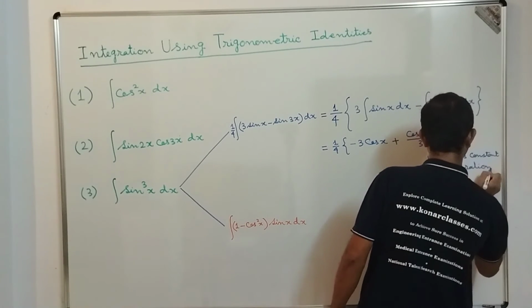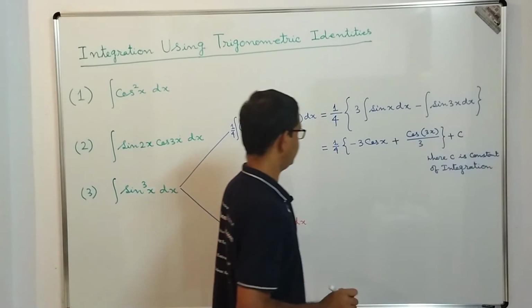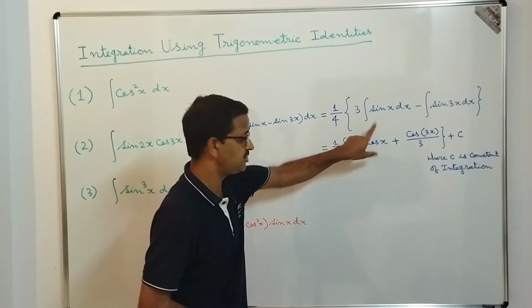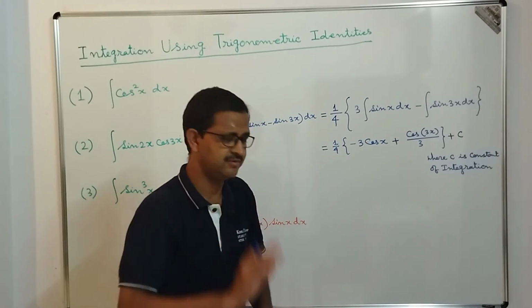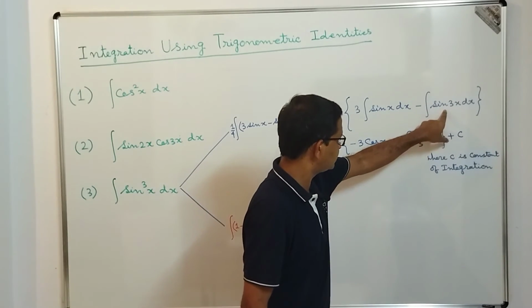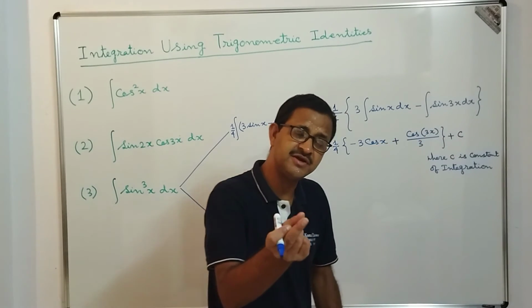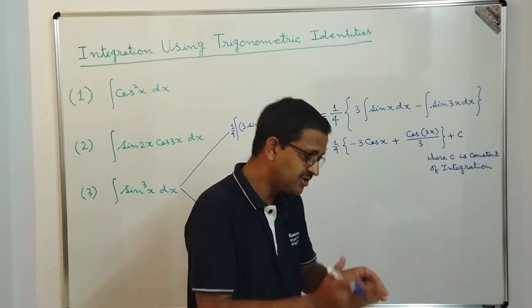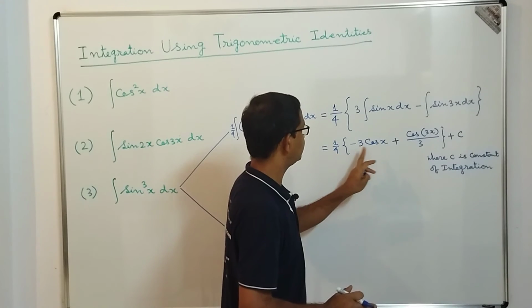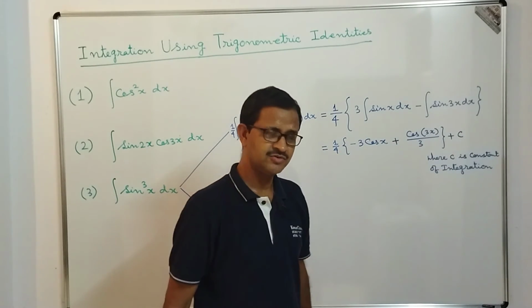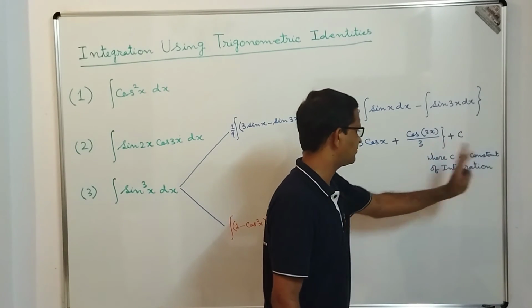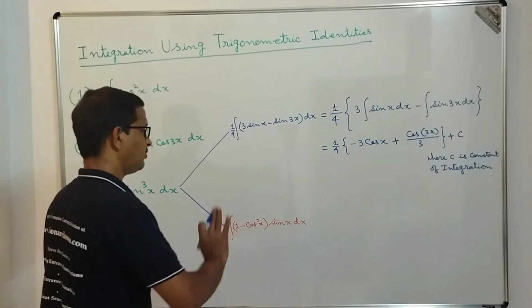Dear students, I hope you got a very clear idea. I repeat once more. Once you perform this integration, you get one integrating constant, suppose c1. Once you perform this indefinite integration, you get another integrating constant, c2. Then you merge c1 and c2, that is 1 by 4 into c1 plus c2 becomes c. So you can directly write that where c is constant of integration. So this is the way we can do it.